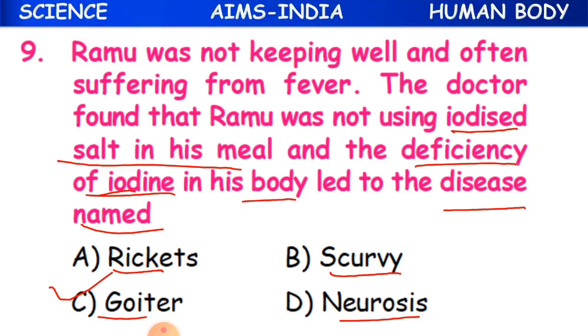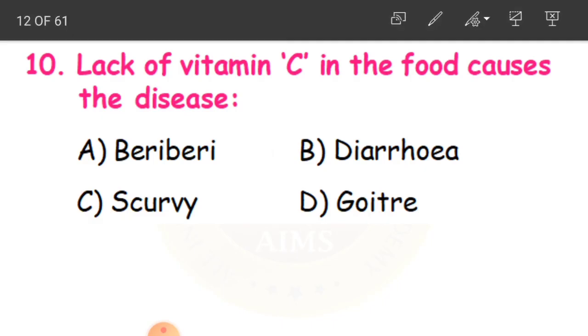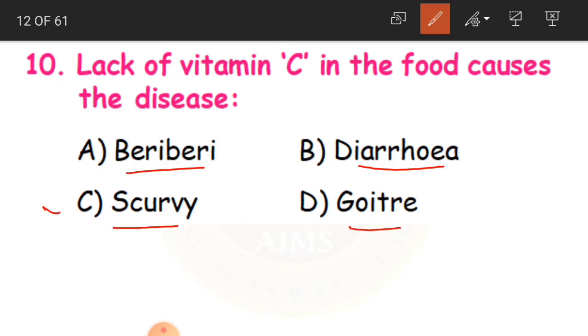Clear, children? And the 10th question, lack of vitamin C in the food causes the disease. So what disease? Either it is scurvy, beriberi, diarrhea, or goiter. And the answer is scurvy.